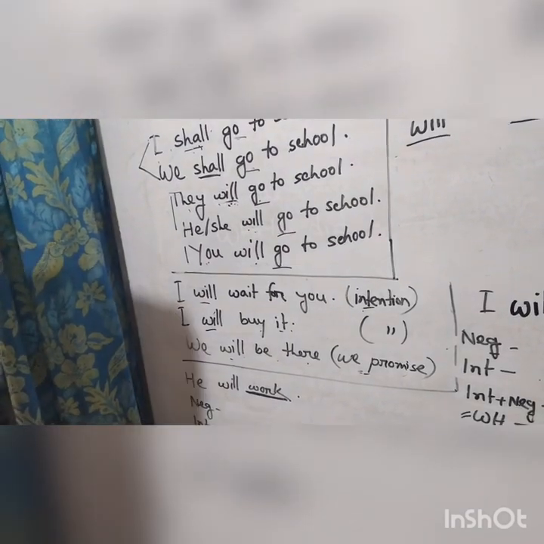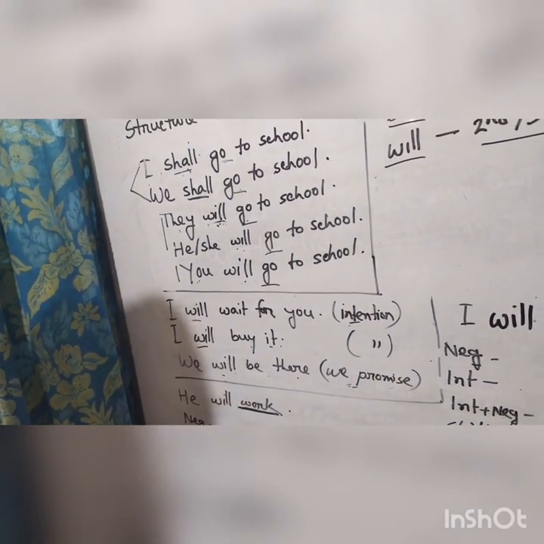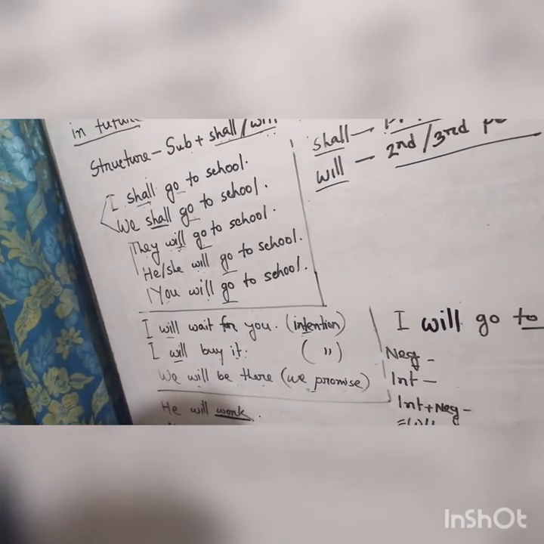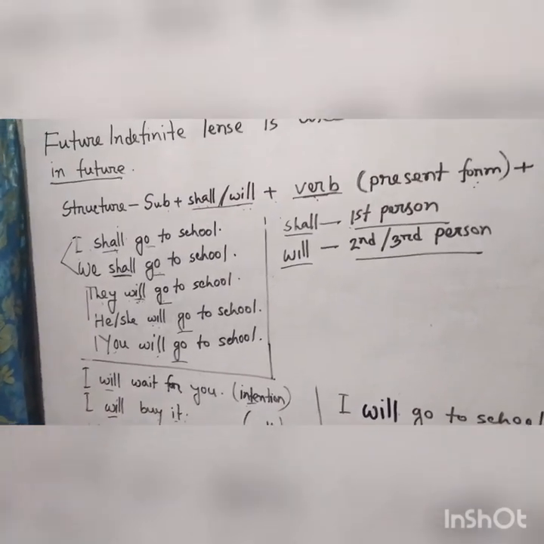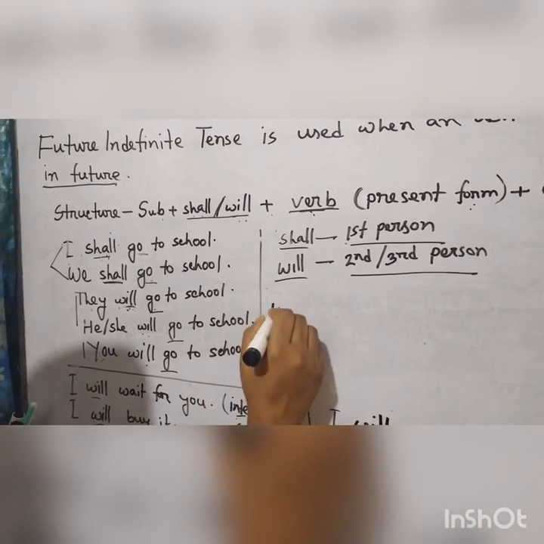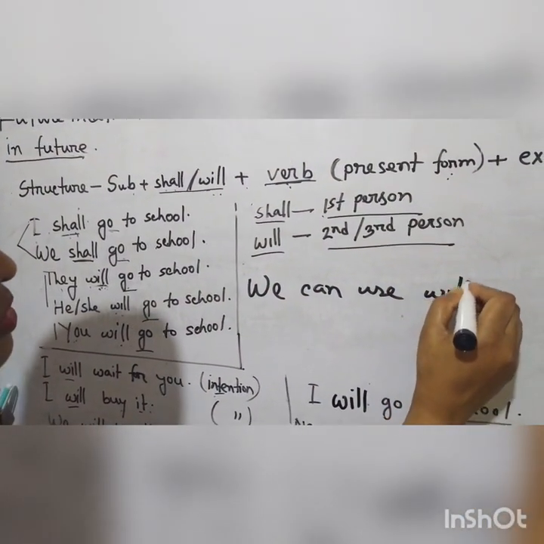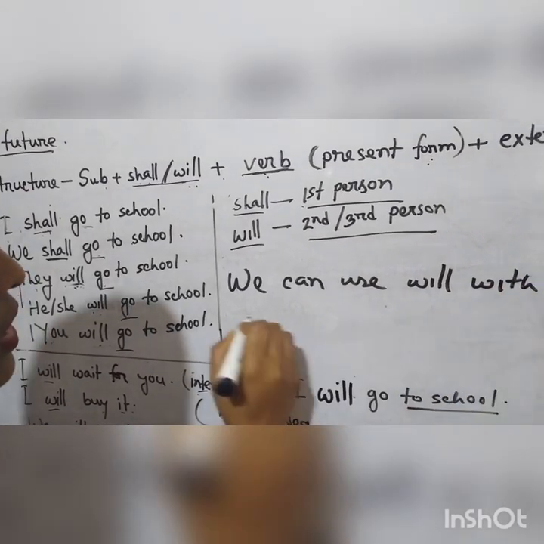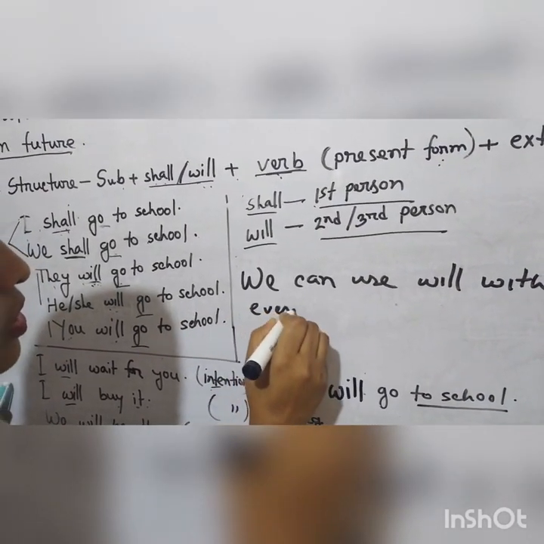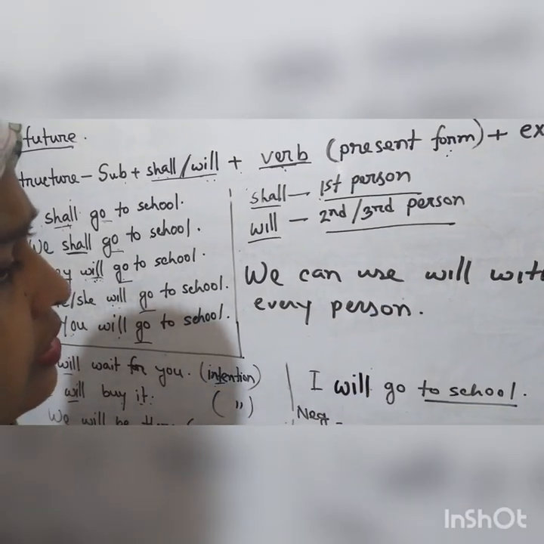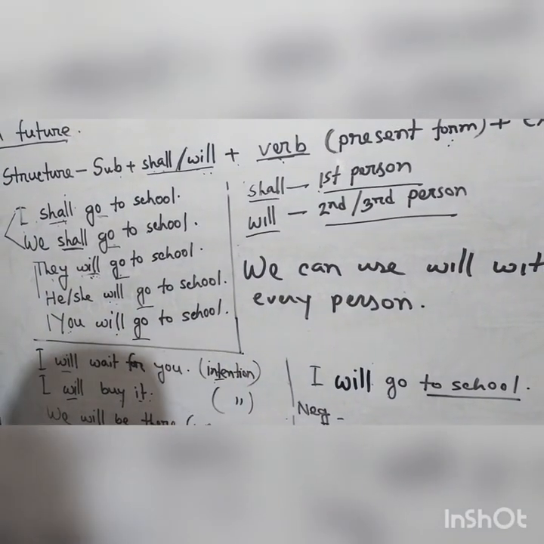And one thing you just remember that we can use will with every person. There is no restriction.